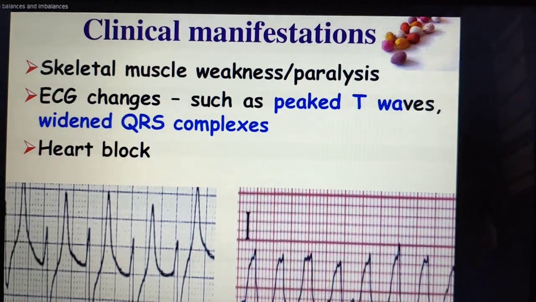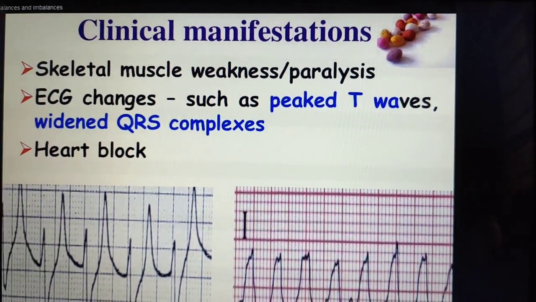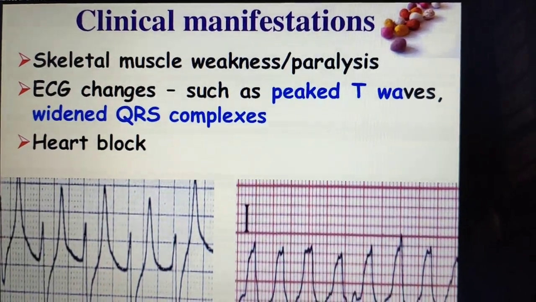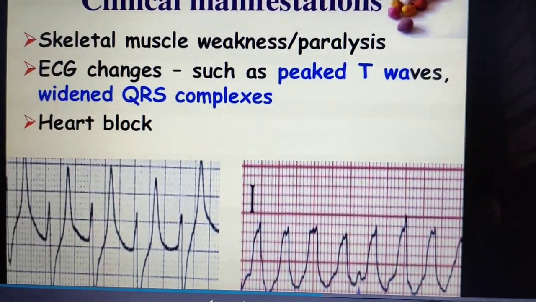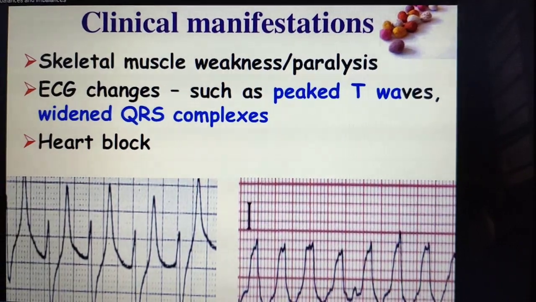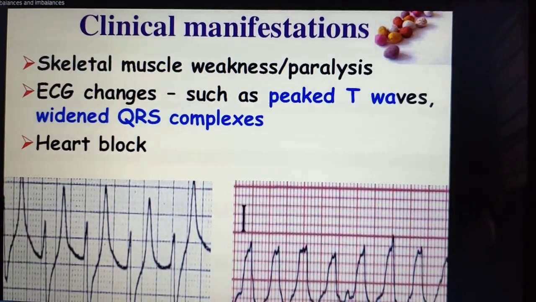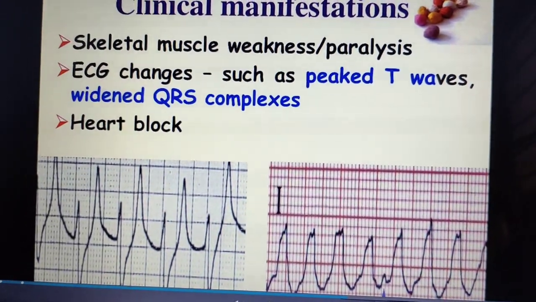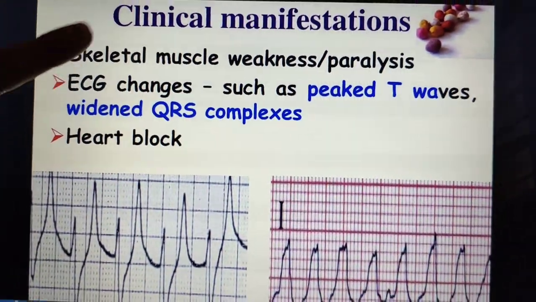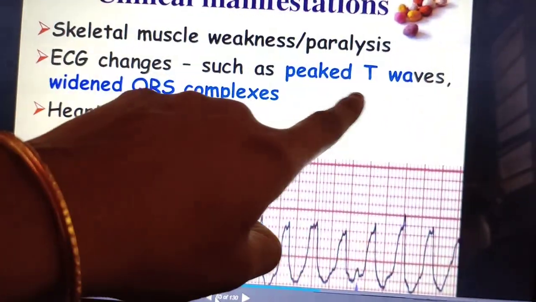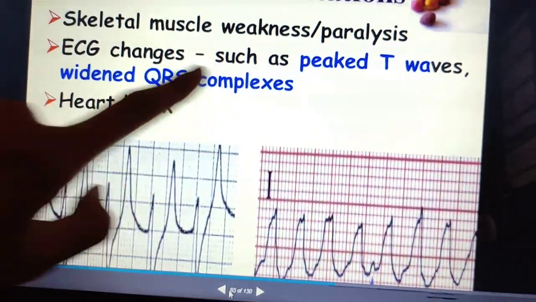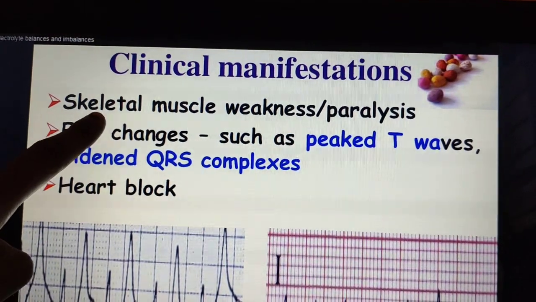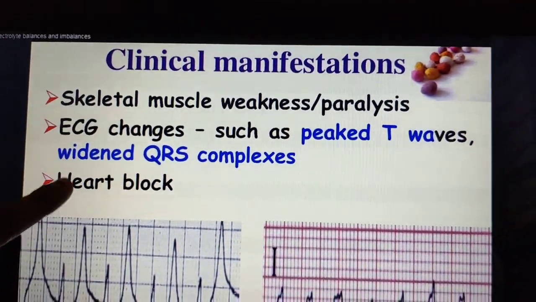Okay, what are the clinical manifestations? In hypokalemia, skeletal cramps are there, but here what happened? Weakness is there. In hyperkalemia there is skeletal muscle weakness, paralysis, and ECG changes such as peaked T wave and widened QRS complex. Just say abnormal ECG changes, that is enough. These things you can't understand now; you're going to learn them in the next year. But say abnormal ECG changes and skeletal muscle weakness, or paralysis, and heart block.